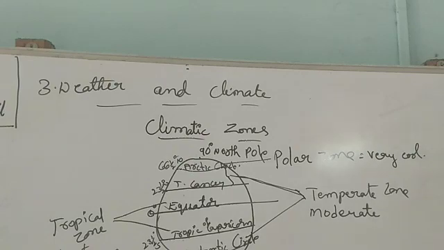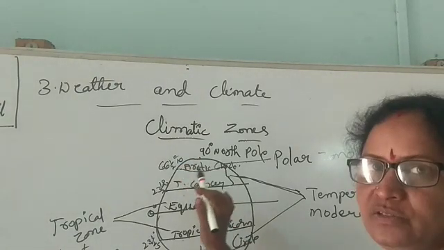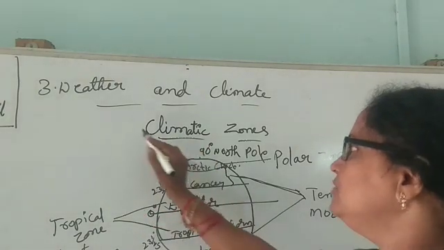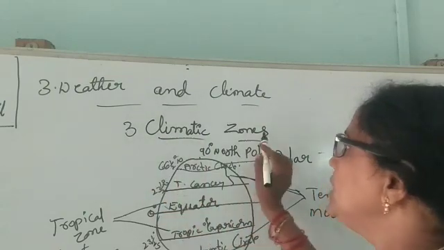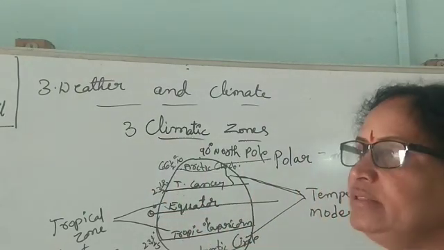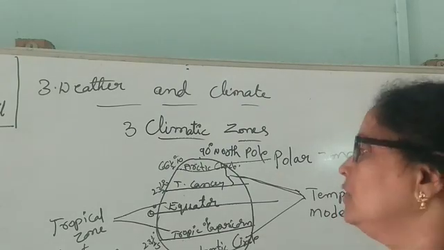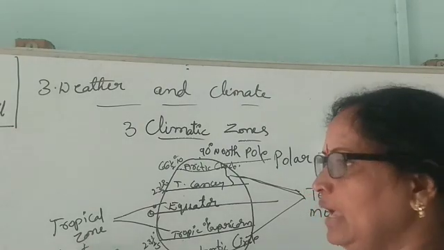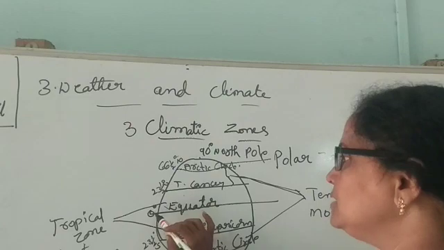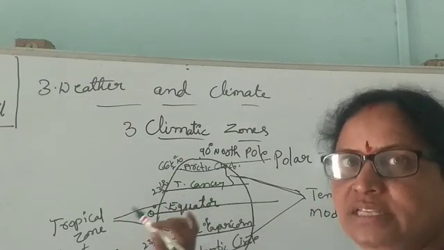Okay children, is it clear? The climatic zones. Okay na? Three climatic zones of the earth are the three heat zones of the earth. One is the tropical zone, the torrid zone, from 0 degrees to 23.5 degrees on both sides.